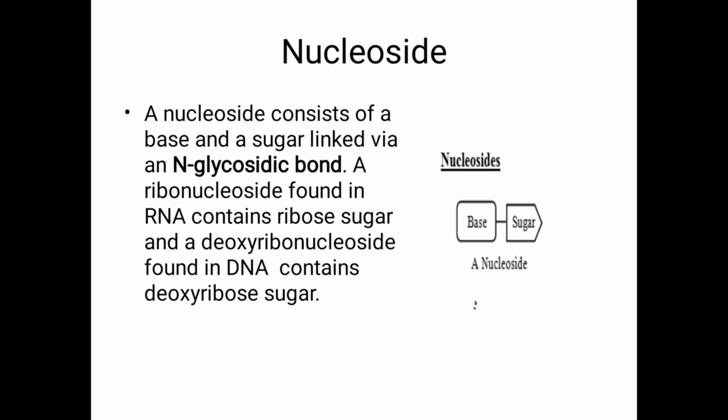But nucleoside contains only sugar and base. What is the sugar present? Ribose sugar: RNA contains ribose sugar, DNA contains deoxyribose. What is the meaning of deoxyribose? One oxygen less at carbon 2. Again, those structure details are not required for you.